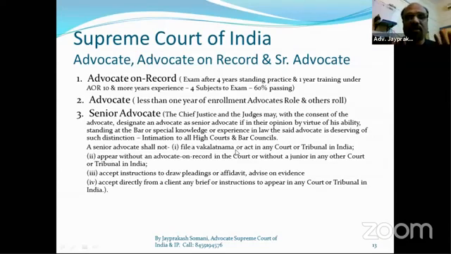So this is a very good restriction to maintain their dignity. Then, they cannot appear without an advocate on record or any junior advocate. Junior advocate means who is not senior; all are junior. So a senior advocate cannot appear alone before the High Court or Supreme Court. With a senior advocate, an AOR or any junior advocate should accompany him. A senior advocate shall not accept instructions to draw pleadings or affidavits, advice and evidence.